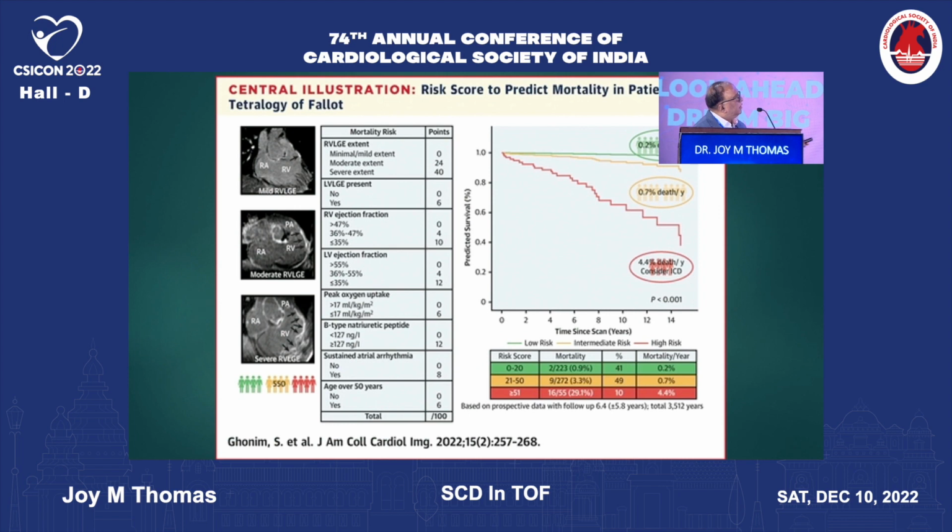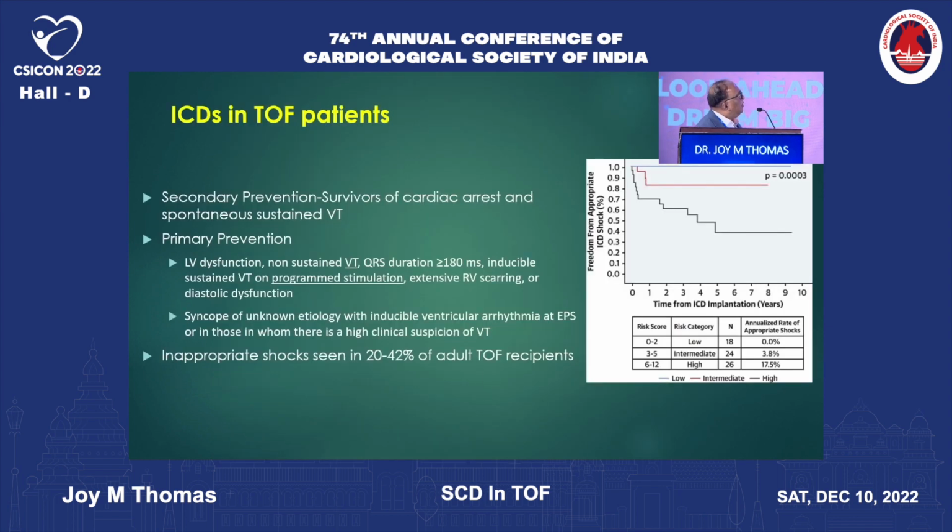As you can see here in the accompanying predicted survival chart graph, you can see that the red line, the number of patients whose predicted survival is least, is in the patients with the high risk. So these are the patients who will benefit from an implant of an ICD and targeted therapy to prevent sudden cardiac death. So what about ICDs in tetralogy of Fallot patients?